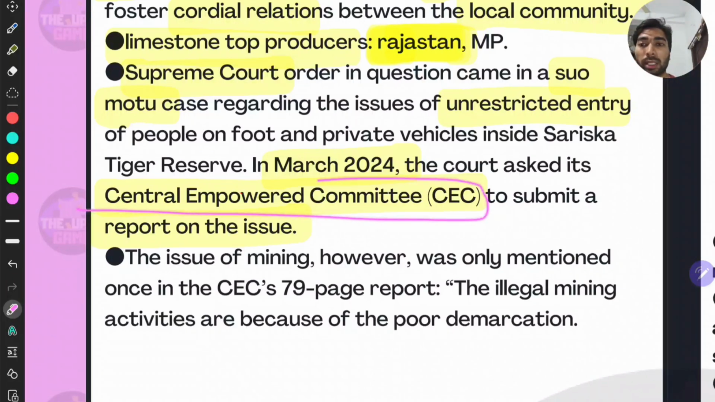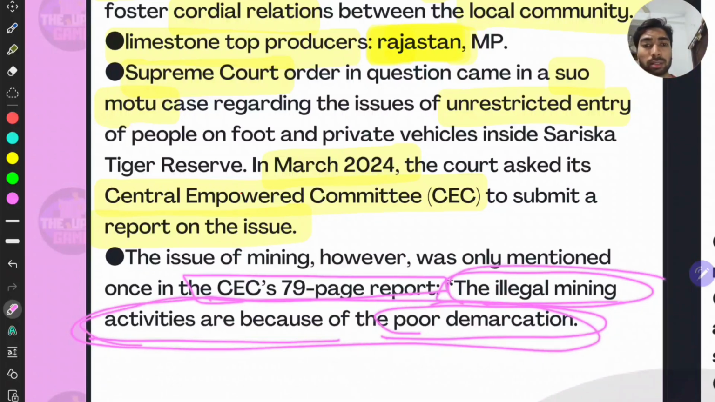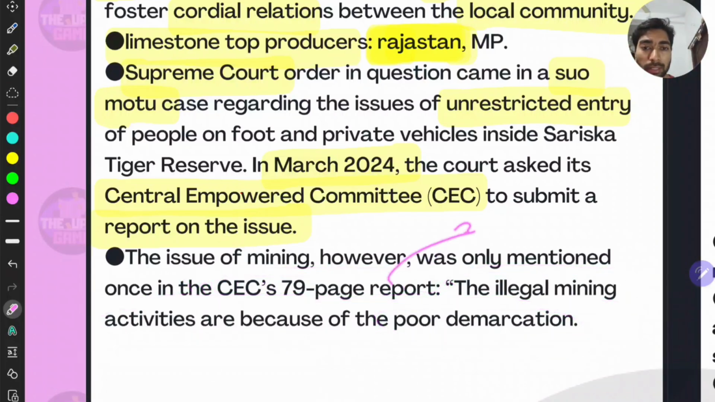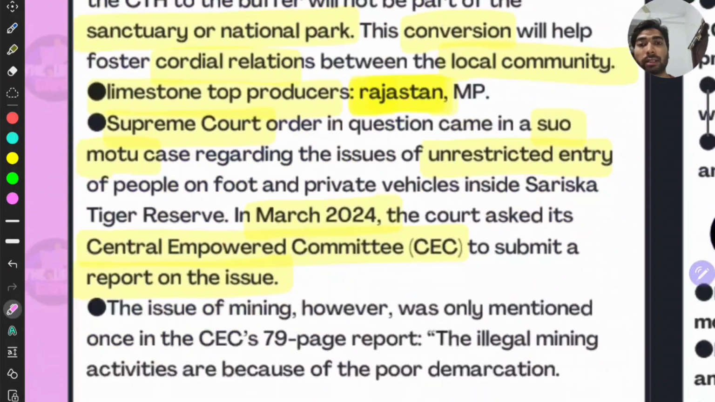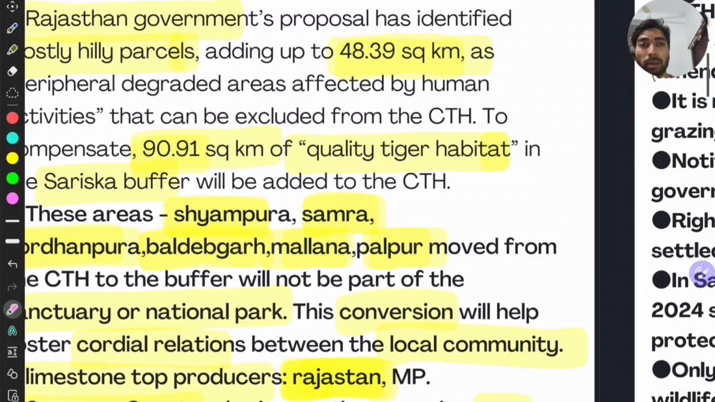Which was around this place since many years. And in the CEC report, the illegal mining activities are because of poor demarcation. This is the only line which they gave about illegal mining, right? And on the basis of this, the Rajasthan government has accepted the CEC 79-page report recently, and they have done this rationalizing act instead, right? So this is the whole context about this issue.